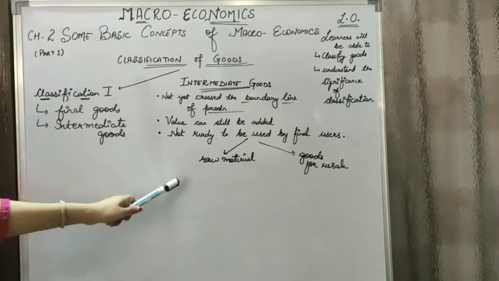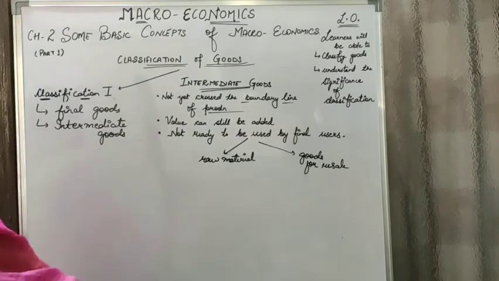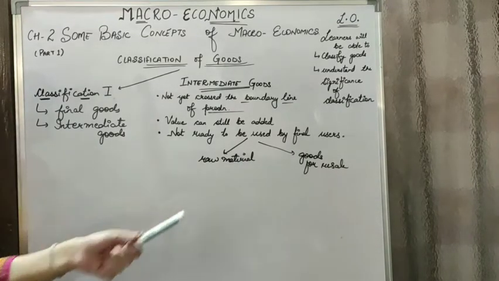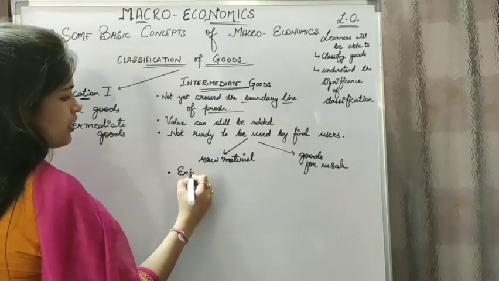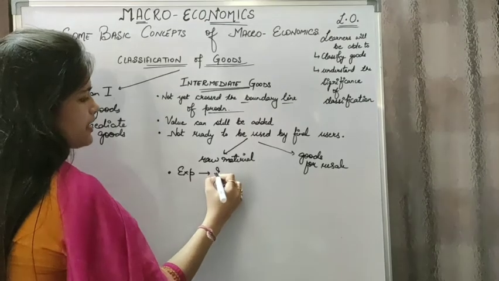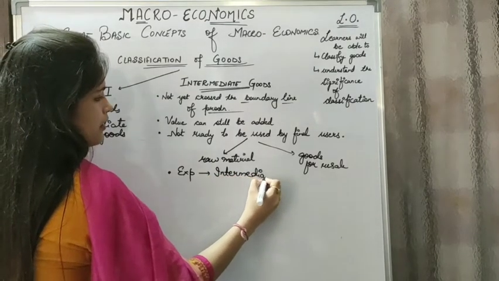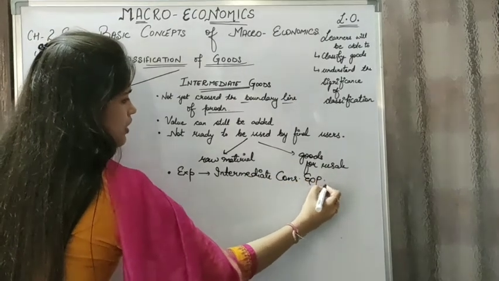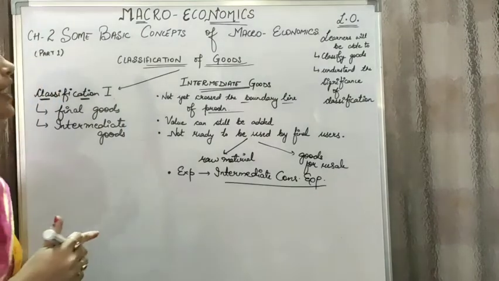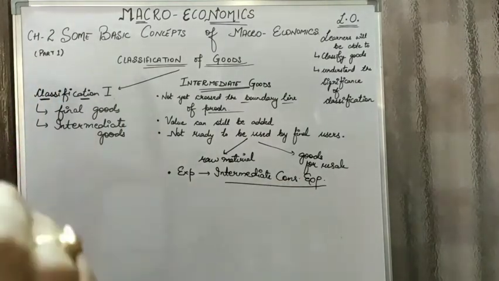They can be in the form of raw material, for example wood, sugarcane, etc., and also in the form of goods for resale. Finally, the expenditure done on these type of goods is termed as intermediate consumption expenditure. Expenditure done on intermediate goods is termed as intermediate consumption expenditure.